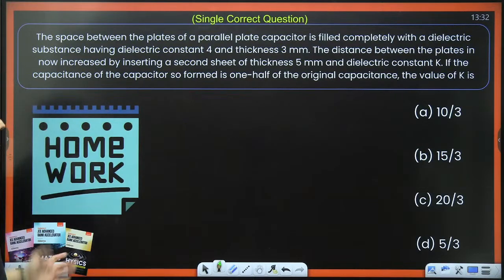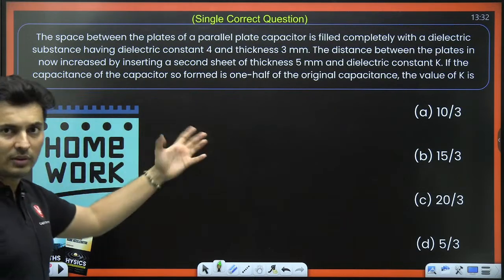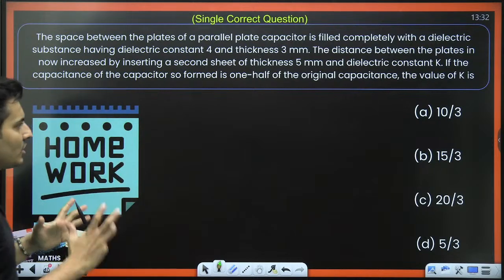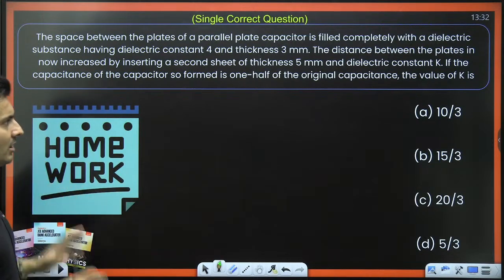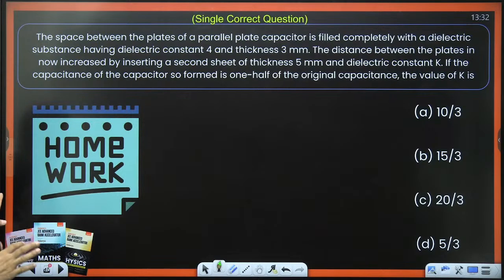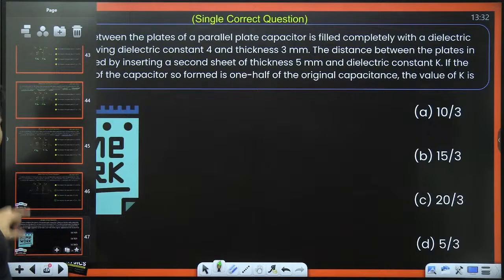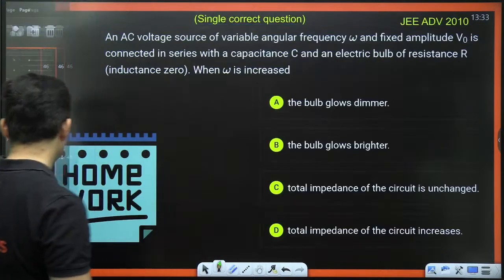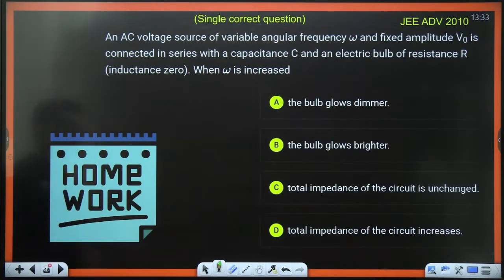Okay. So the next few questions are homework. This is the first homework question. You can take a screenshot. You can solve it. Put the answers in the comment section. You can pause the video. Answer is there on the next slide. PDF will be shared with you later on the Telegram group. The Telegram group link is there in the description box below.